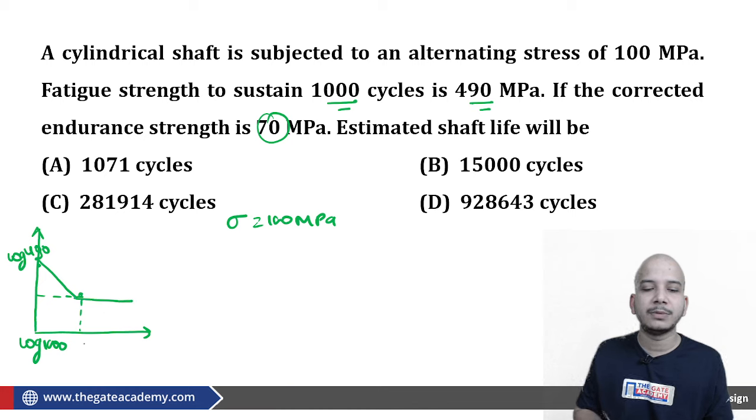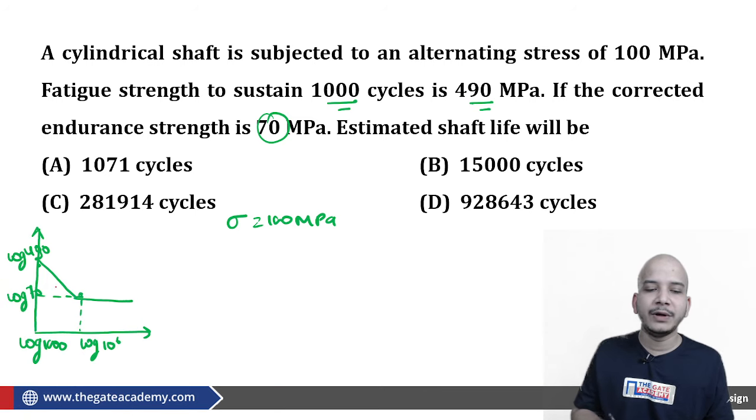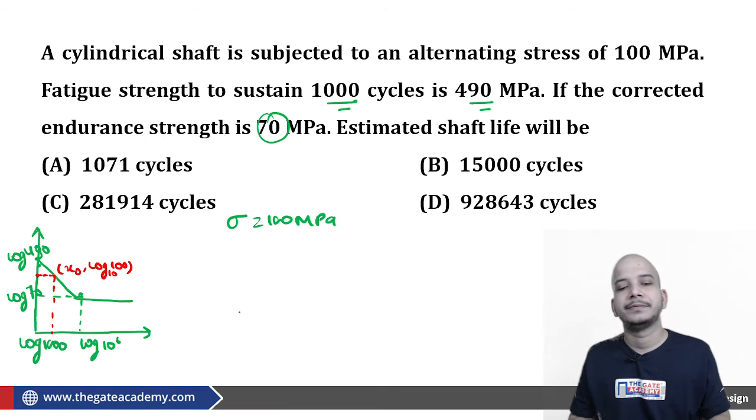So this is your 10 to the power 6 cycle, log 10 to the power 6, and this will be your log 70. Now the point which is given to you is this. Y naught is given to you, x naught you have to find. Y naught is how much? Y naught is your log 100 base 10.